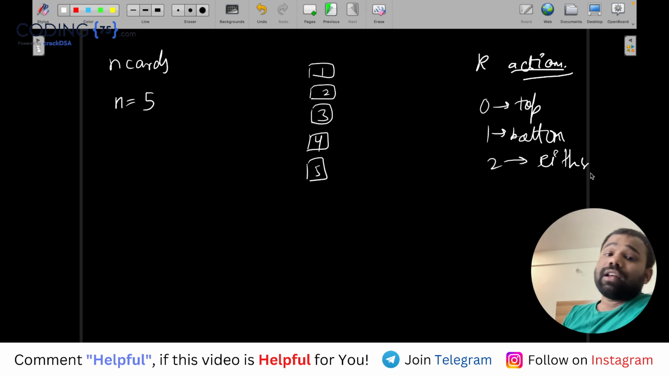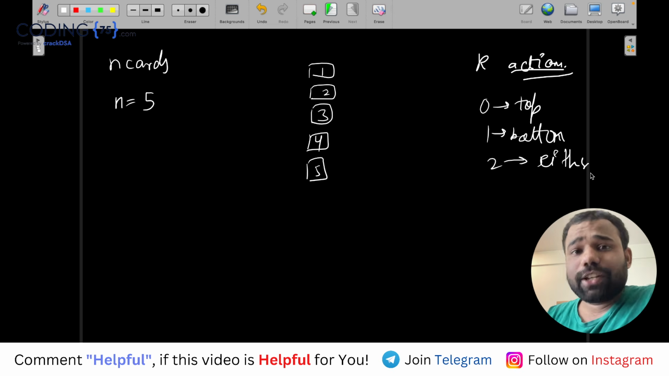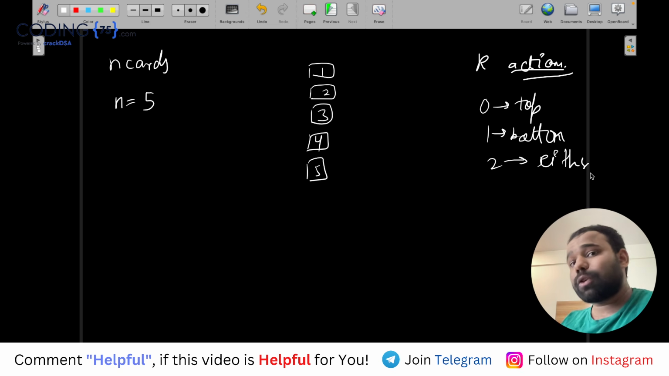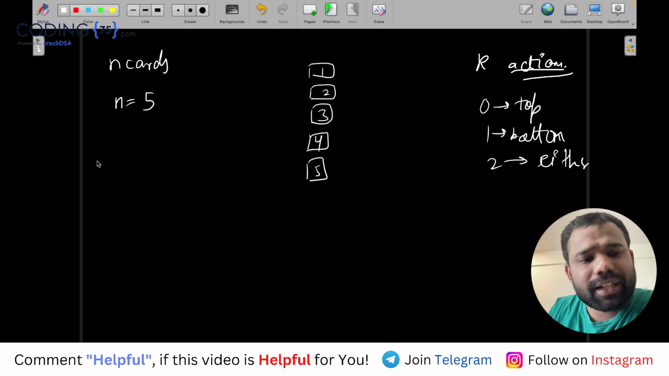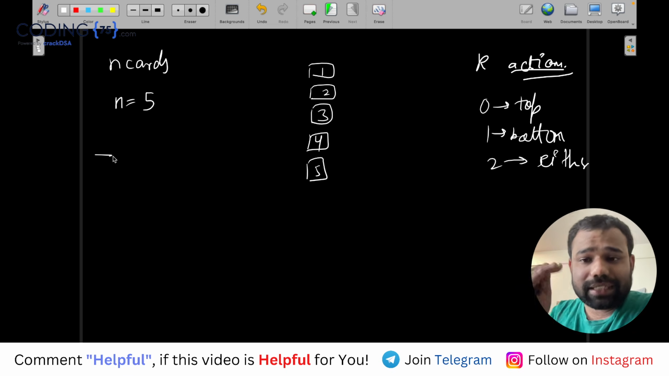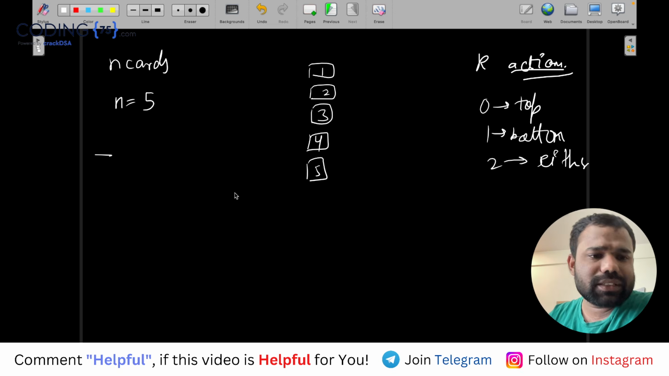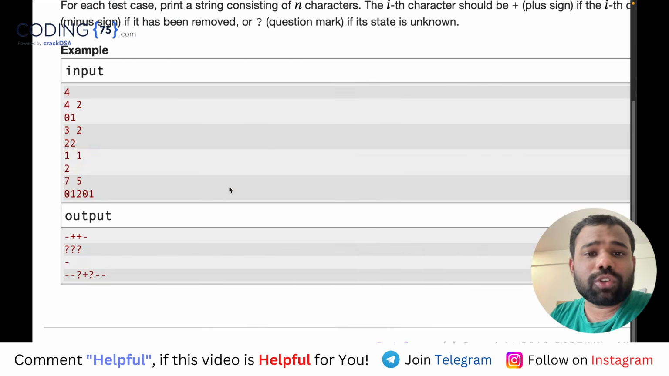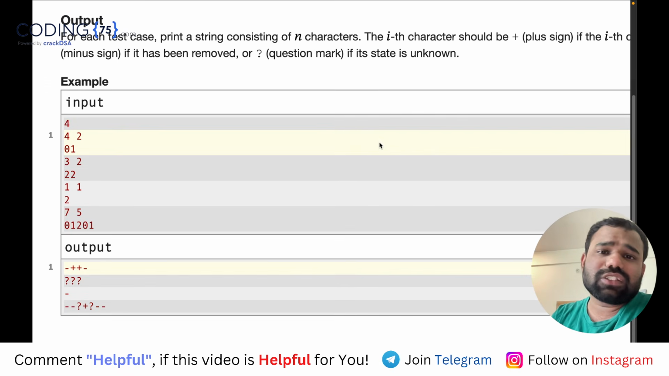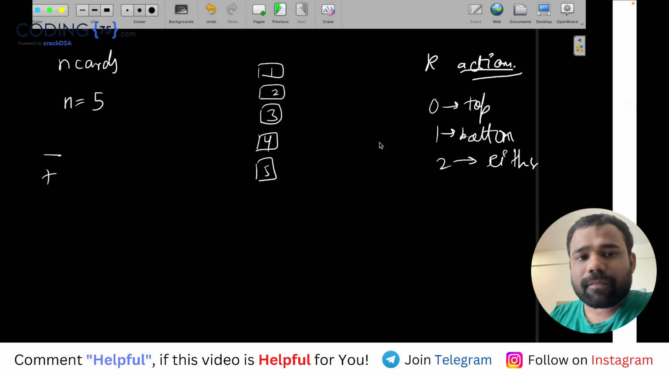Okay. Now what do you have to do? For each card from 1 to n, there may be a possibility that a particular card will always be removed. Whatever the scenario, that card will be removed. For that card, we have to print minus. For a card which will always be kept in the deck after all the operations, that will be plus. And if a card is optional, if we are unsure about whether it will be removed or not, based on maybe that third operation, then it will be a question mark.